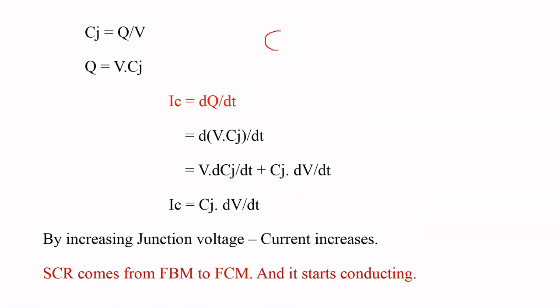We know the formula for capacitance, C is equal to Q by V. Considering junction parameters, junction capacitance Cj is equal to Q by V. From that, Q is equal to V into Cj. Current is nothing but the rate of change of charge, so the charging current Ic is equal to dq by dt. In place of Q, substitute V into Cj and apply differentiation.